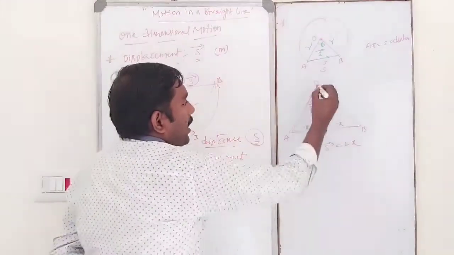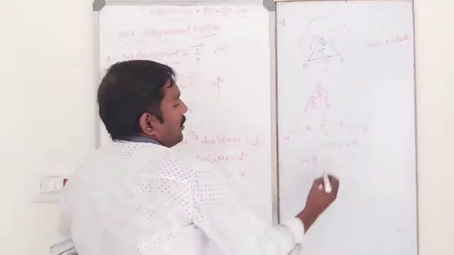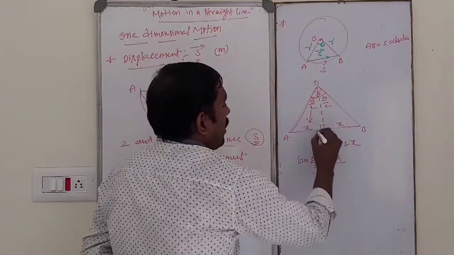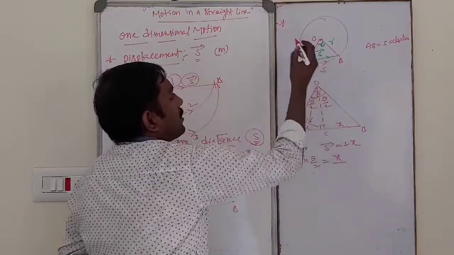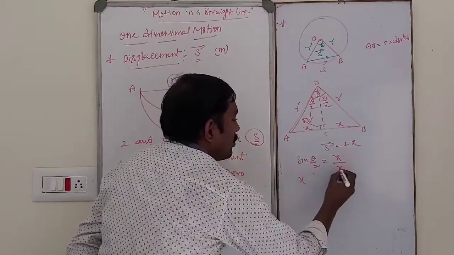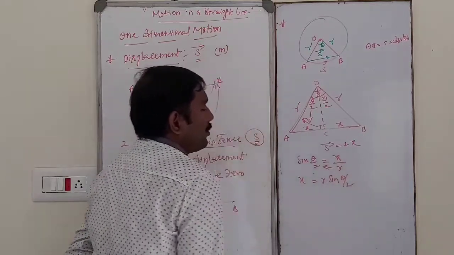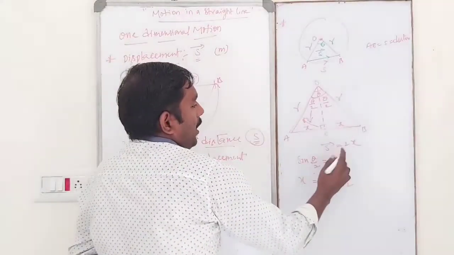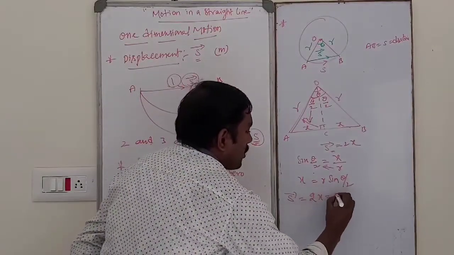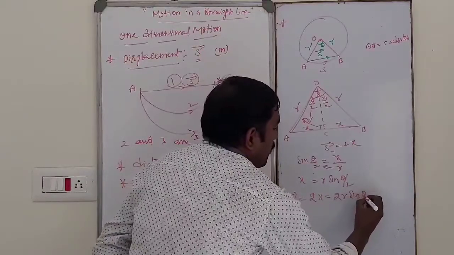So from this triangle, sin theta by 2 is equal to opposite side by hypotenuse. This is the radius, so it is x by r. So x is equal to, on cross multiplication, r sin theta by 2. Then displacement S bar is equal to 2 into x, that is 2 into r sin theta by 2.